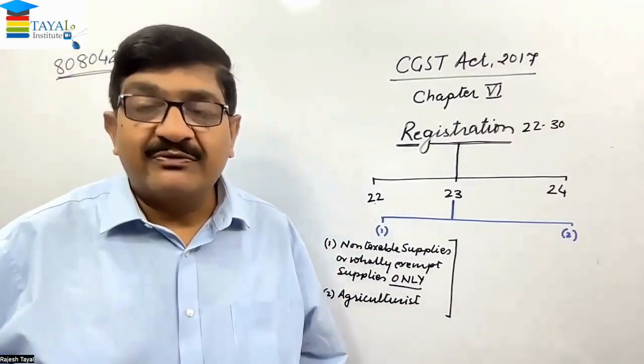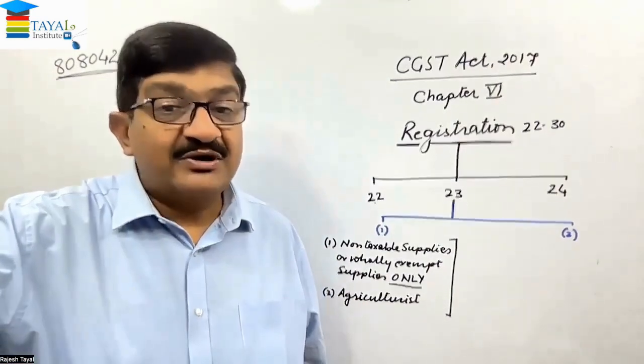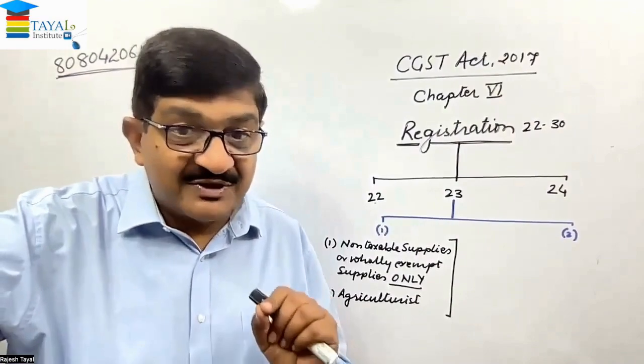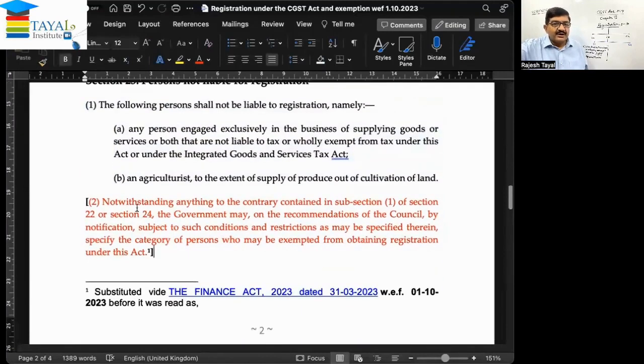Agriculturist, but only for the cultivation from the land, that he also does not require registration. Okay, now taking subsection 2, this is something where I require your attention. This says, subsection 2, notwithstanding anything to the contrary in subsection 1 of sections 22 and 24. Now, this is a very important line, notwithstanding anything.